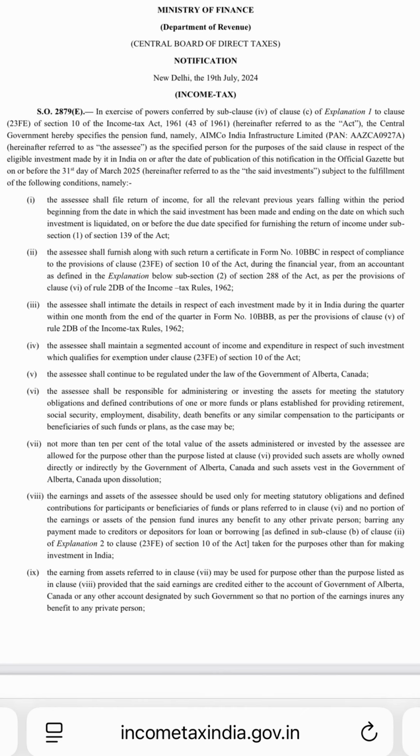For example, Section 10 of the Act provides exemption on investment income of specified pension funds. Now, how will people come to know which specified pension funds will get this exemption? Have a look at this notification, where Aimco India Infra has been specified as a special pension fund.